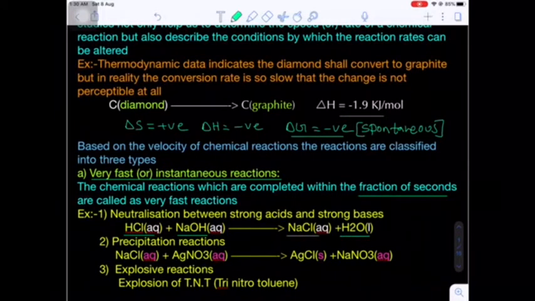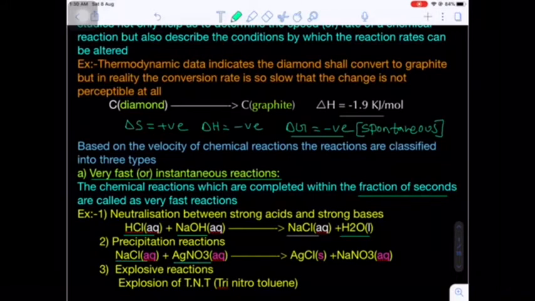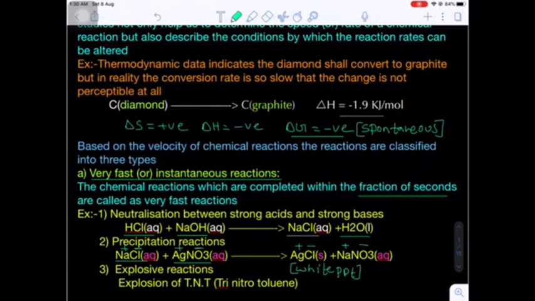Number two, sodium chloride reaction with silver nitrate. If you take sodium chloride, NaCl, in one test tube and silver nitrate, AgNO3, in another test tube and add the NaCl to the AgNO3, immediately you will obtain a white precipitate called silver chloride. This is a very fast reaction. Here only ions are mutually exchanging: Na+ ion combines with NO3- ion and Cl- ion combines with Ag+ ion to form the AgCl precipitate, which is sparingly soluble or almost insoluble in water.